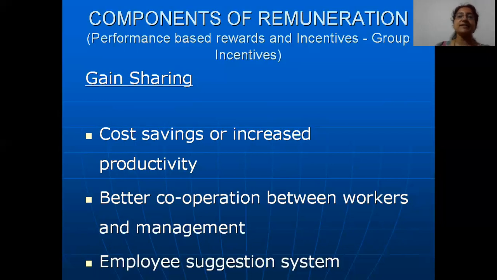The important element in gain sharing is better cooperation between workers and the management. You need to get the cooperation of workers and take their suggestions on how to cut down costs, on setting a standard relating to increase in productivity.